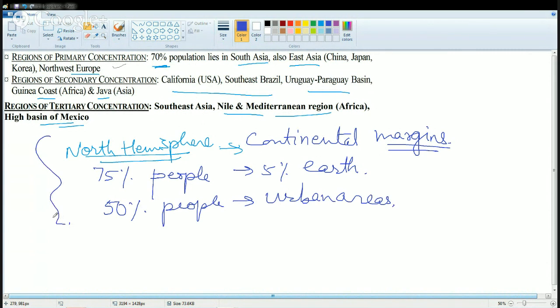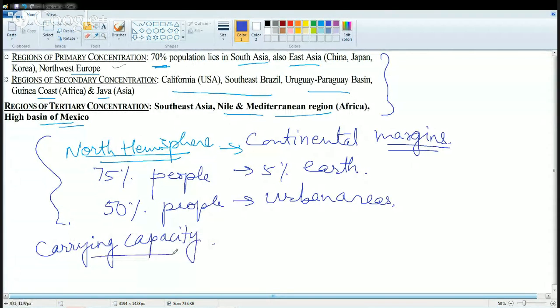Now when we talk about all these factors, we come across an interesting term, that is carrying capacity. Any of these regions is able to carry so many people. Carrying capacity is the ability of any area to support a number of people. For example, this is an agricultural area.